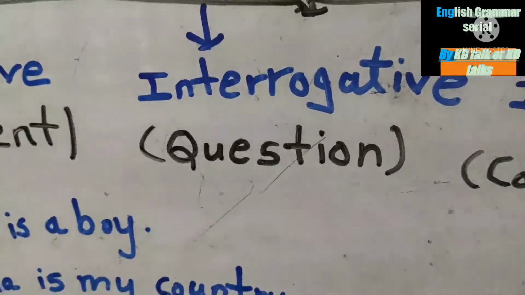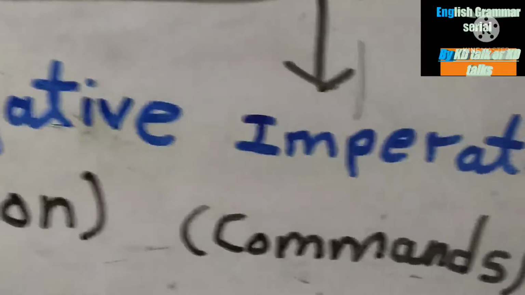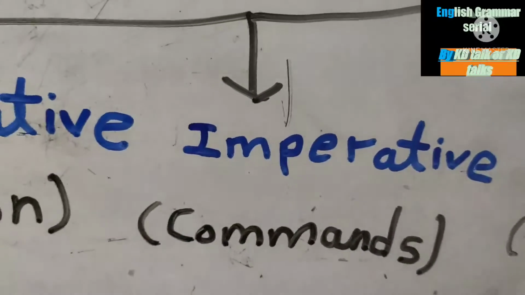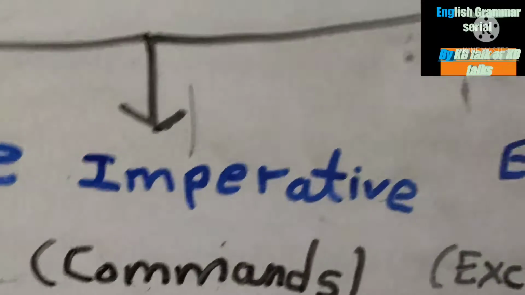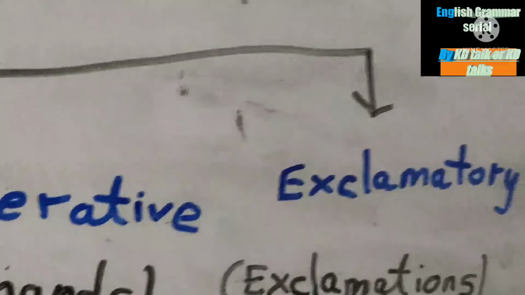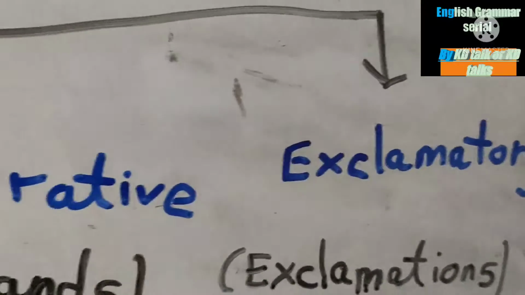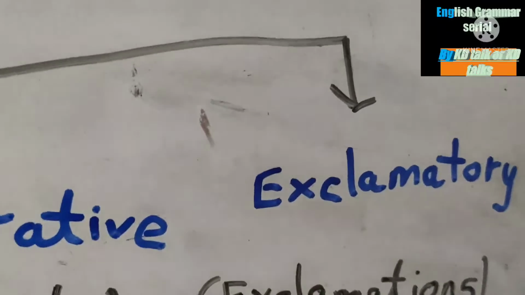Next is imperative sentence. When a request or command appears in the sentence, we can say that it is an imperative sentence. An exclamatory sentence means one where a sudden expression or an exclamatory sign appears in the sentence.